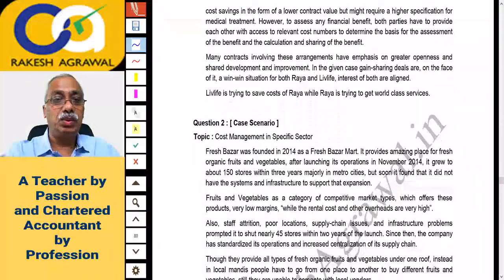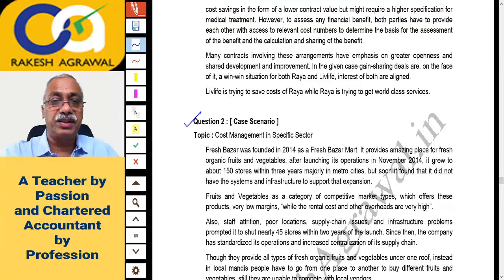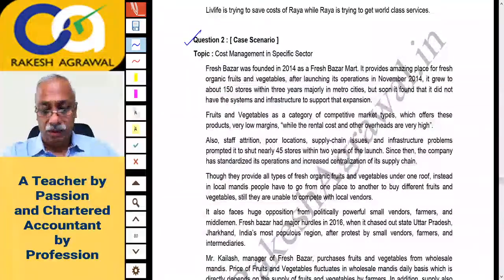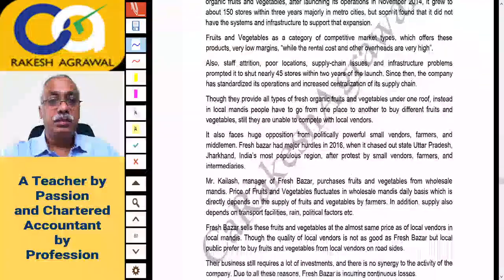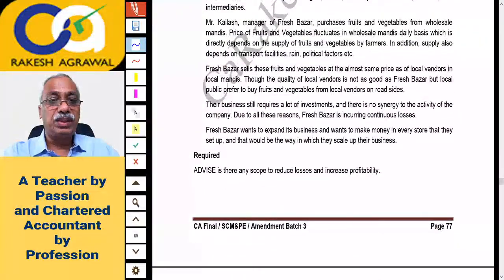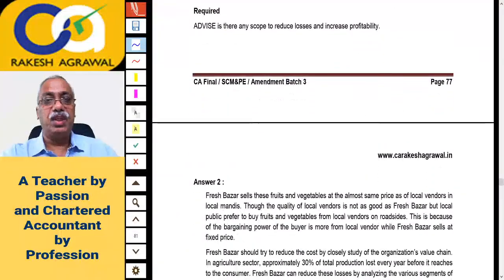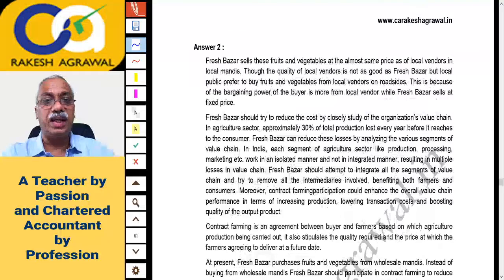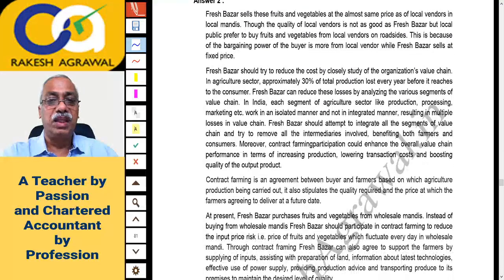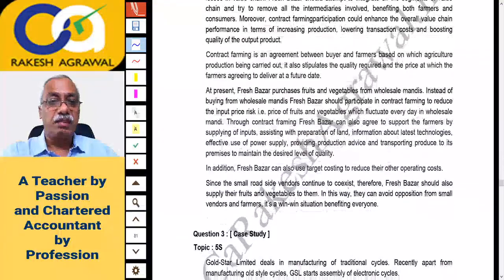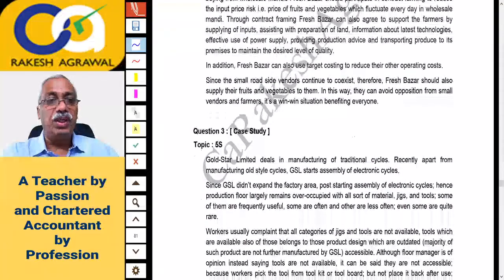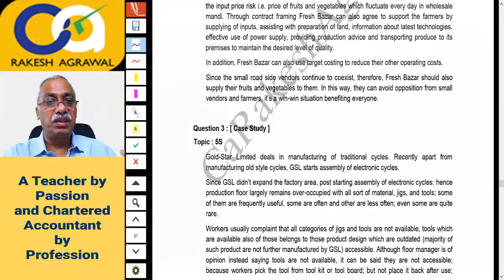Then question 2 is again another case scenario, on the topic of cost management in specific sector. Okay, so you will read it, read the question and read the answer. So you have to develop a little habit of essay writing for this subject now, that is for SCM and PE. Question 3 is a case study, so it's a bigger one probably.